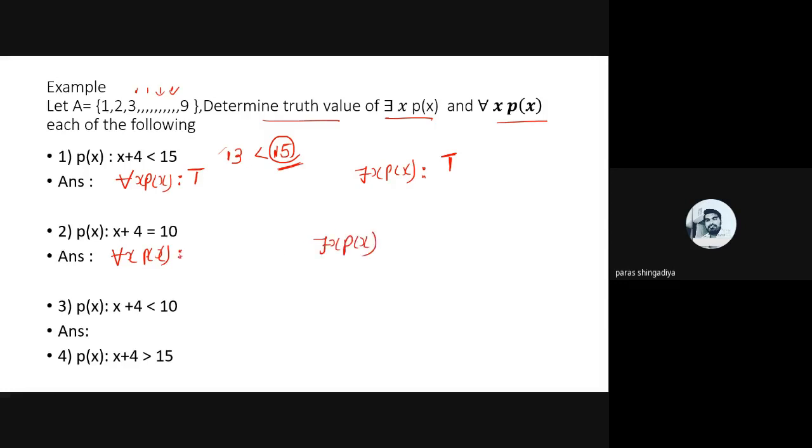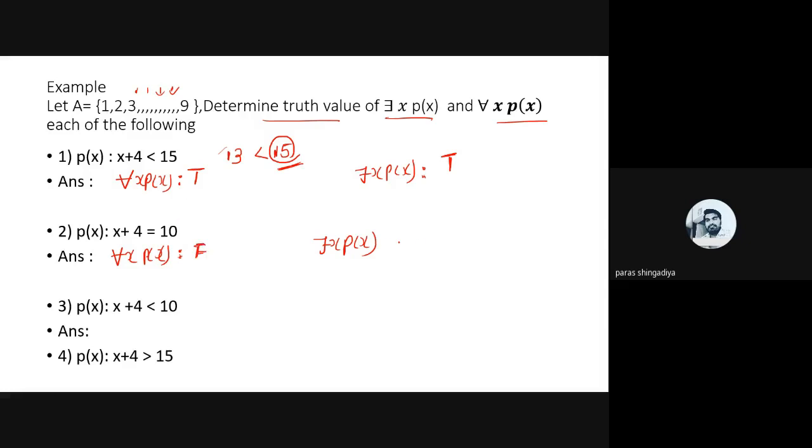x plus 4 is equal to 10 is given. Okay, x plus 4 is equal to 10. Obviously this is not true. If I replace 3, then 3 plus 4 will be 7, and 7 equal to 10 is incorrect. If you use 2, then 6 equal to 10 is also incorrect. If I use 9, then 9 plus 4 is 13, equal to 10, which is also incorrect. So there is no such value in this domain where P(x) becomes true. So every x P(x) will also be false.